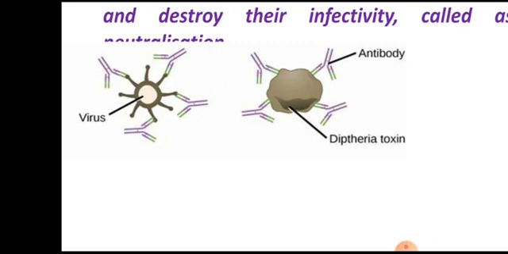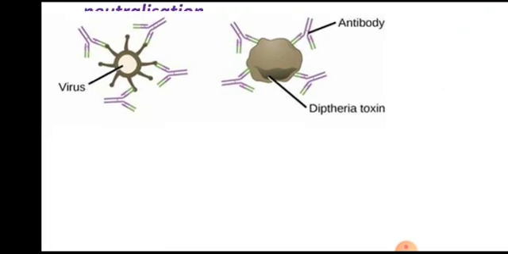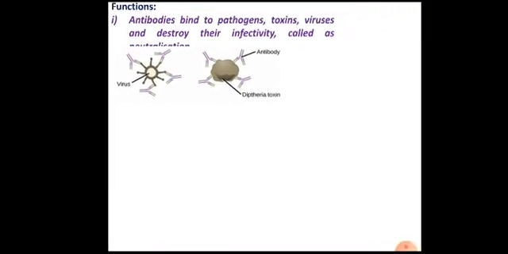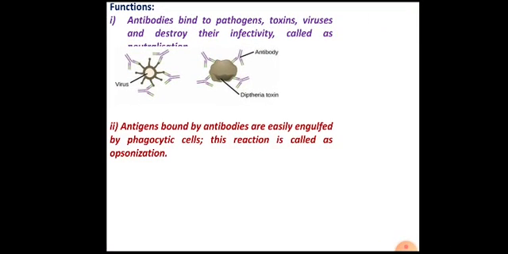Then a toxin produced by the bacterium Corynebacterium diphtheriae is called diphtheria toxin, which is responsible for life-threatening symptoms. If the antibodies are there, these antibodies will bind to this toxin and prevent the activity of this toxin. This is how neutralization occurs in the case of other antigens.